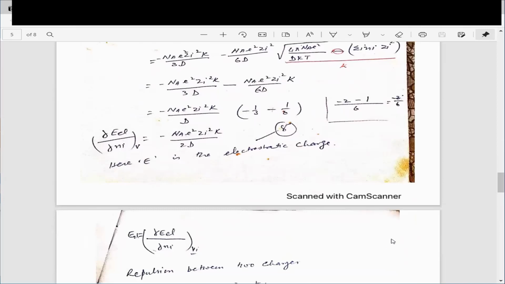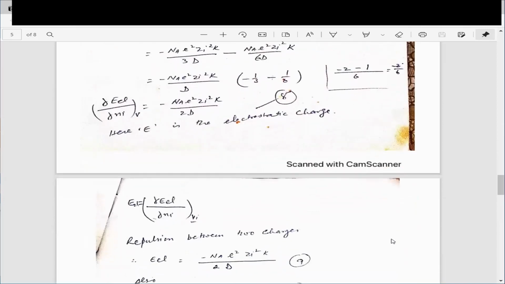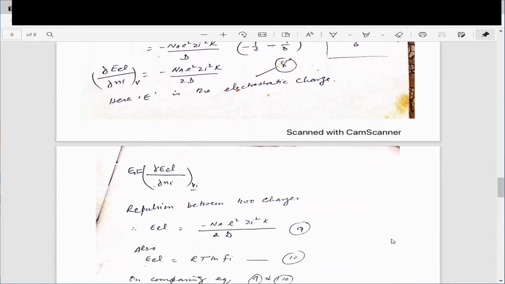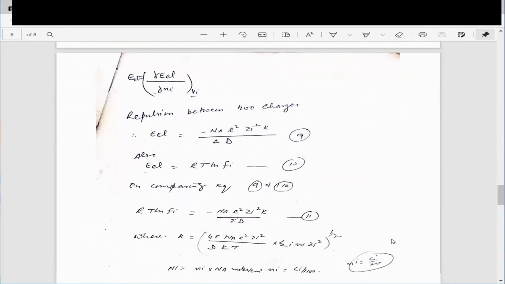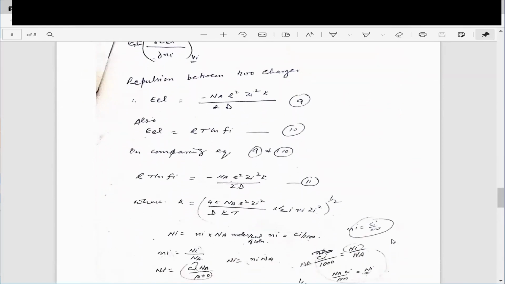From equation number 8, mu_el is equal to ∂E_el over ∂n_i at constant volume. Then you can put equation number 8 into equation number 9. And mu_el is also equal to RT log f_i, as we have written in the last equation. So you can compare equations 9 and 10 here, and you get equation number 11.